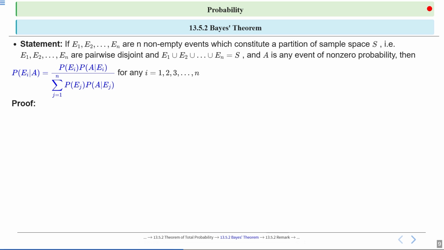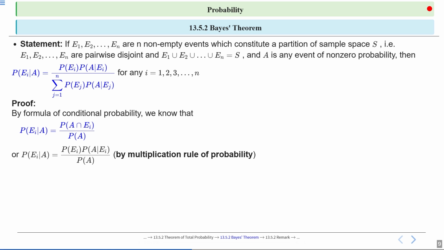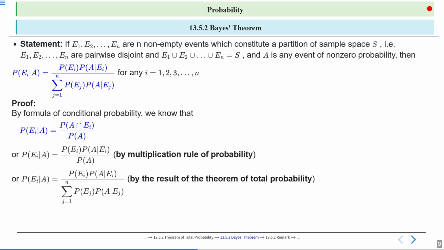Now let's see the proof of this. By the formula of conditional probability, we know that probability of Ei upon A is basically equal to probability of A intersection Ei upon probability of A, or probability of Ei upon A is equal to probability of Ei into probability of A upon Ei upon probability of A by the multiplication rule of probability. Or we can say that probability of Ei upon A will be equal to probability of Ei into probability of A upon Ei upon summation of j is equal to 1 to n probability of Ej into probability of A upon Ej, right? By the result of the theorem of total probability, okay?